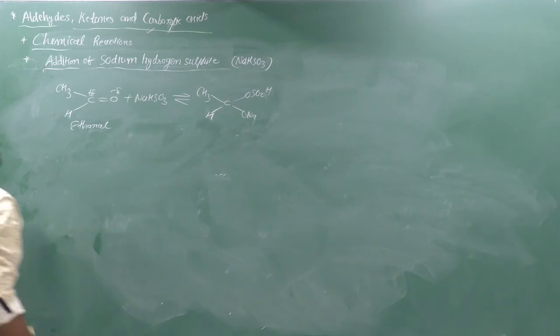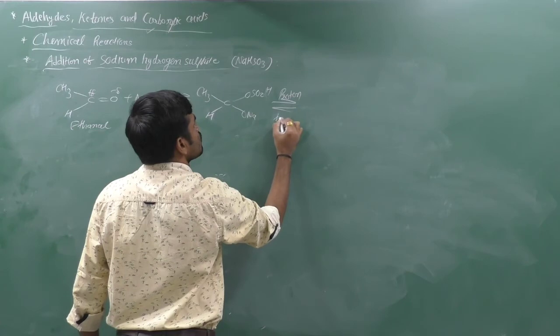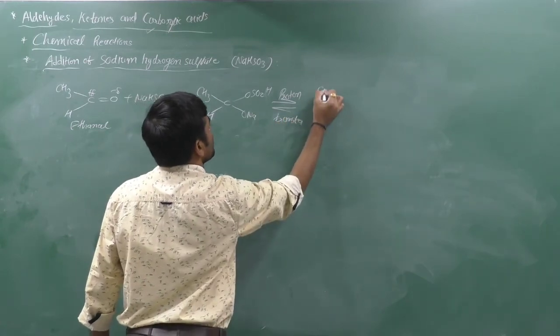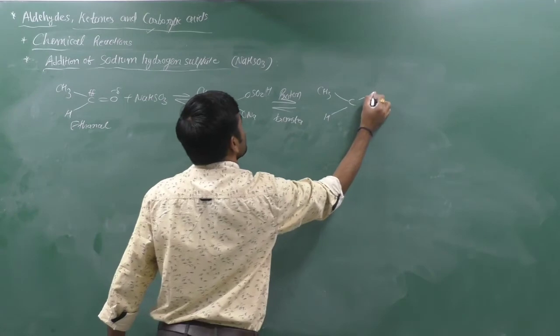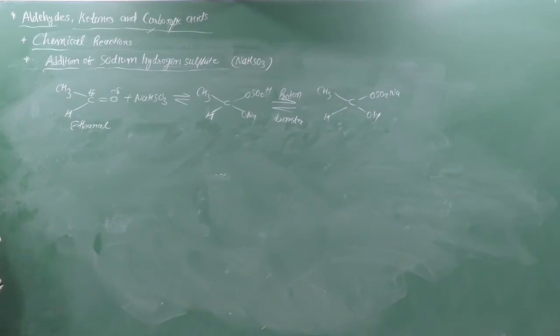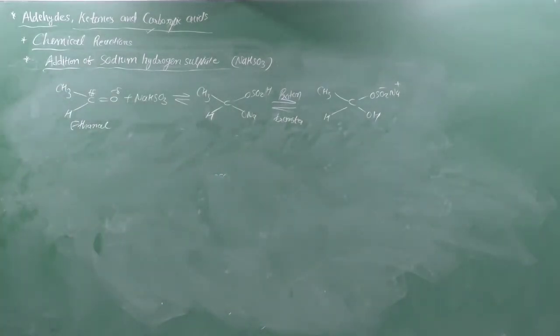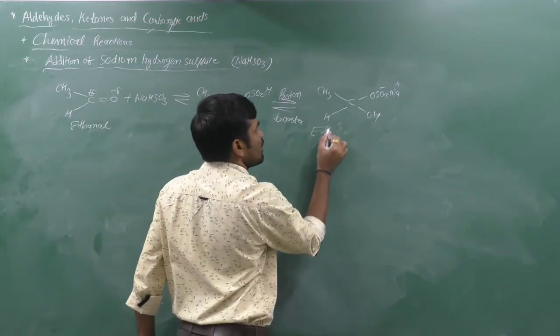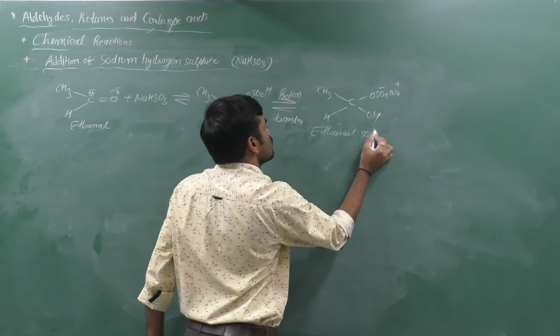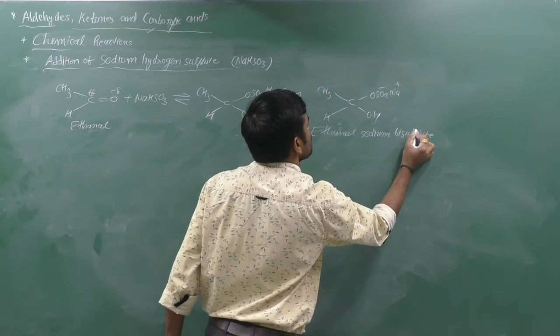Now the proton transfer happens and we get the molecule CH3CH(OSO2Na)(OH). It is negatively charged and positively charged, therefore it can be soluble in water. The name is ethanal sodium bisulfite. That is the name of this molecule.